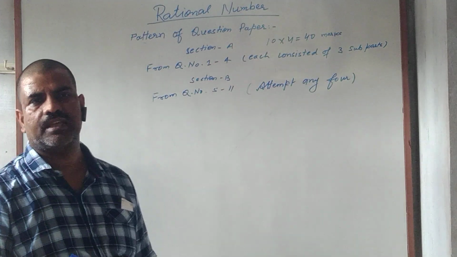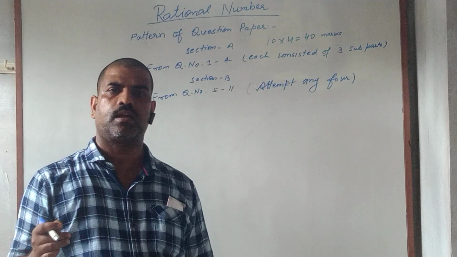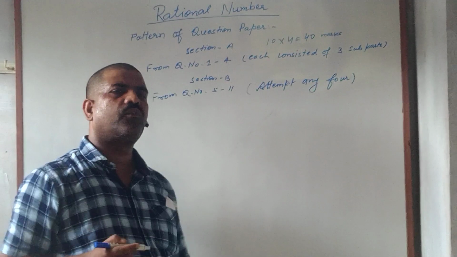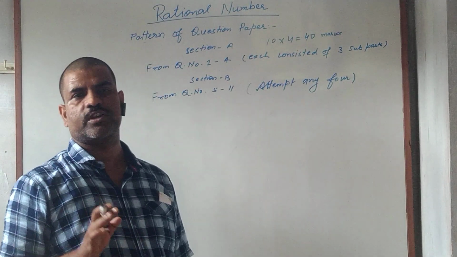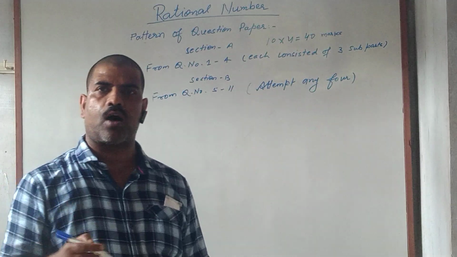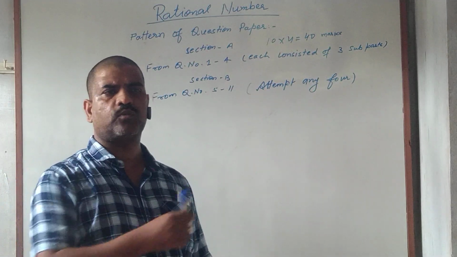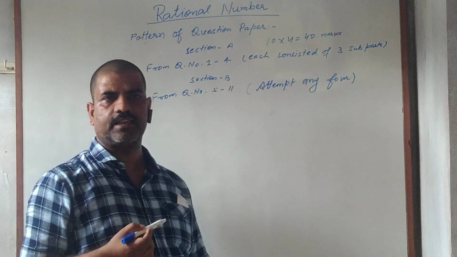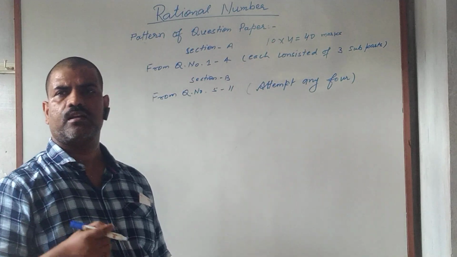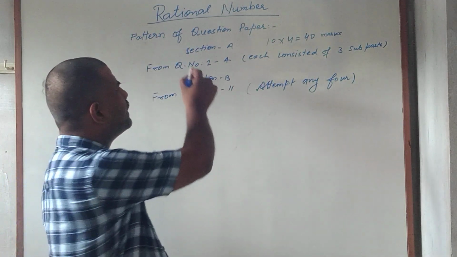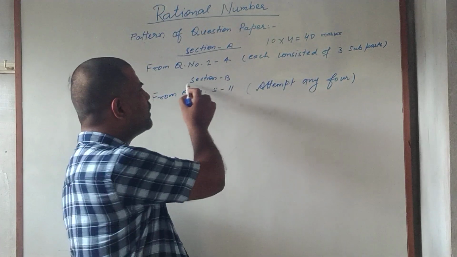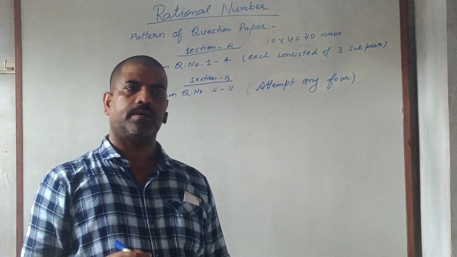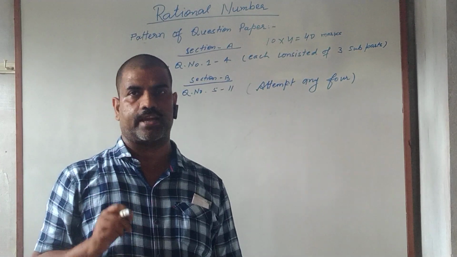And the second part, Section B, is also of 40 marks, but it has options. It means Section B will start from question number 5 to 11. There are a total of 7 questions, out of which we have to opt for any 4 questions. Again, each question will consist of 3 subparts, A, B, C, each carrying 3 marks and 4 marks. So in this way, Section A is of 40 marks and Section B is also of 40 marks. So the total marks for the theory paper is 80, and there are 20 marks for the project.